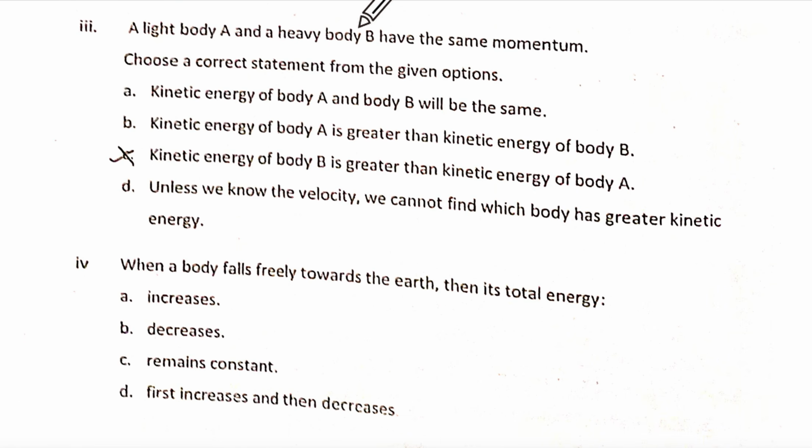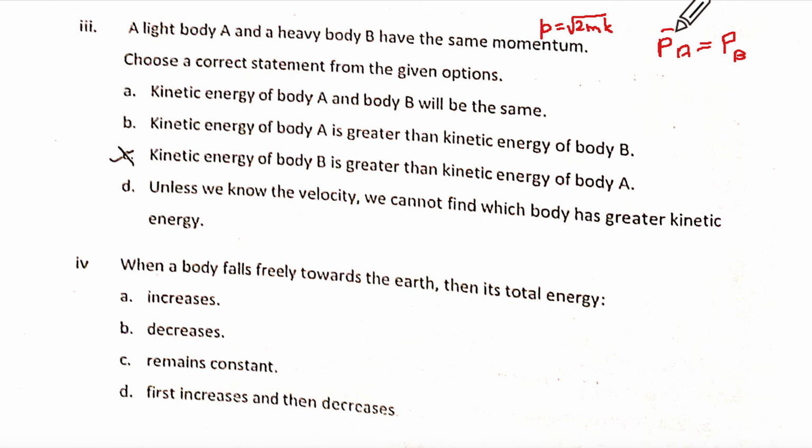Now a light body and a heavy body have the same momentum. So PA is equal to PB. Correct? Now what is the relation between K and P? P is equal to root 2mK. Correct?